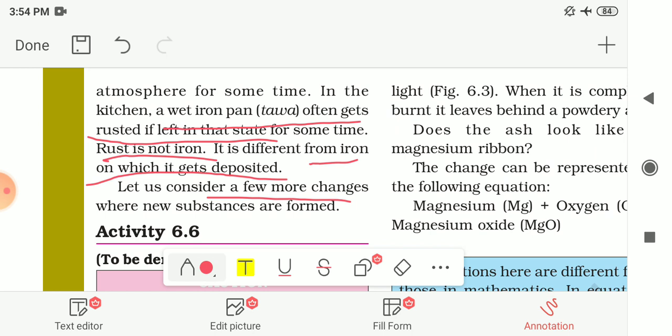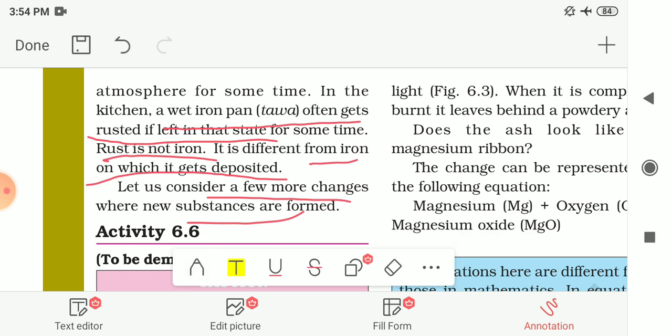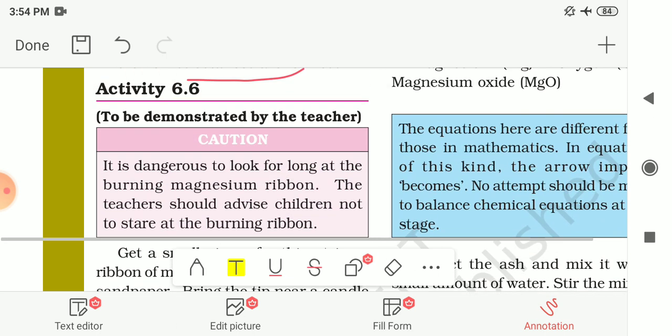Now let me consider a few more examples in which new substances are formed. For that, an activity is given to you, activity number 6.6. This activity you should not try at your home.